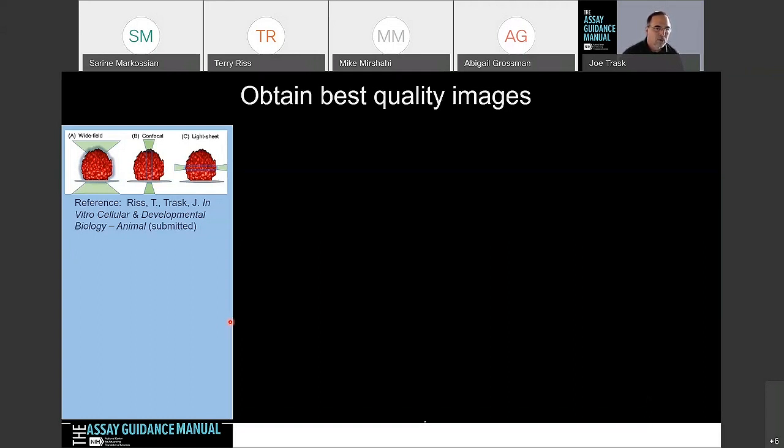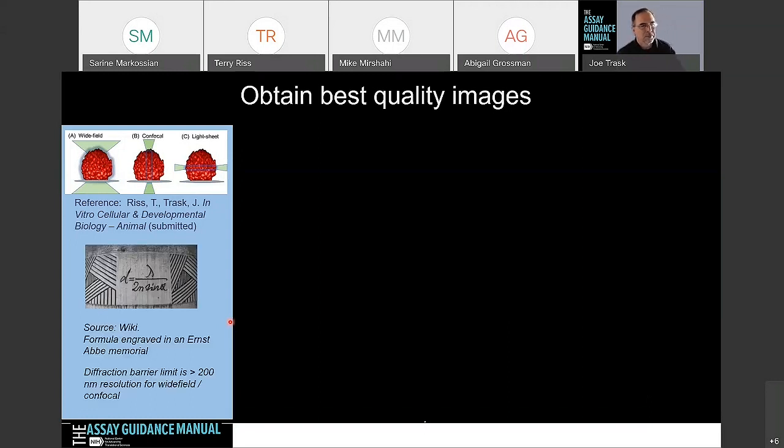That goes through the cell in kind of a sideways, slit-scan view. With the adaptive optics light sheet, you can get down to about 20 nanometer resolution. But for confocal and wide field, we're stuck at the diffraction barrier limit of about 200 nanometer resolution. We're going to work within those boundaries.